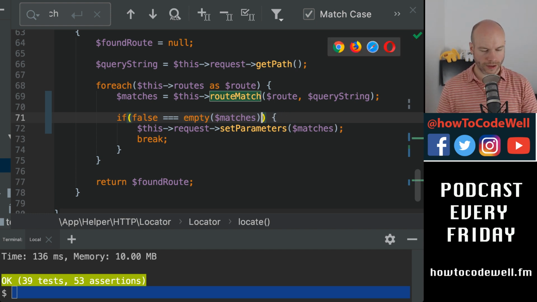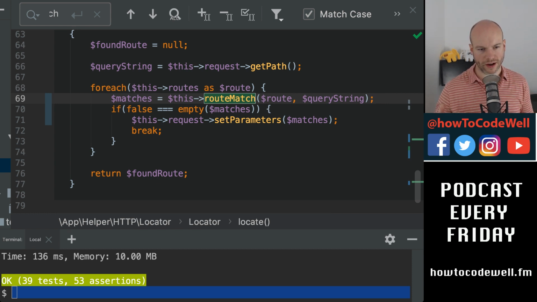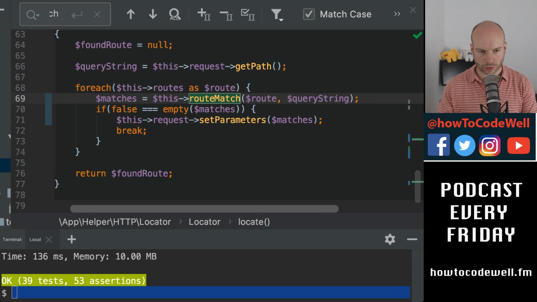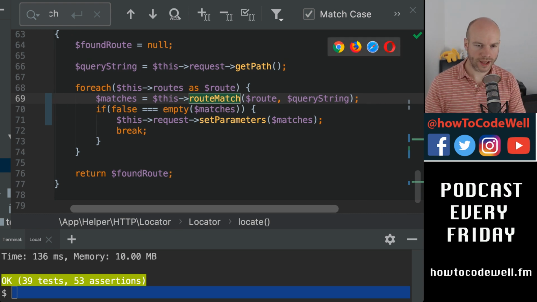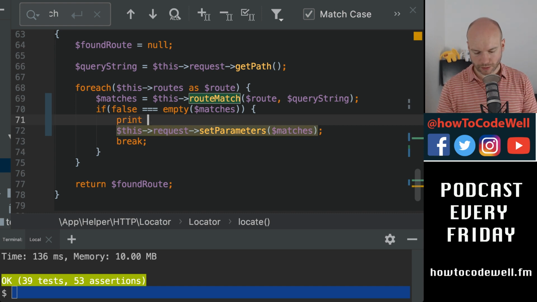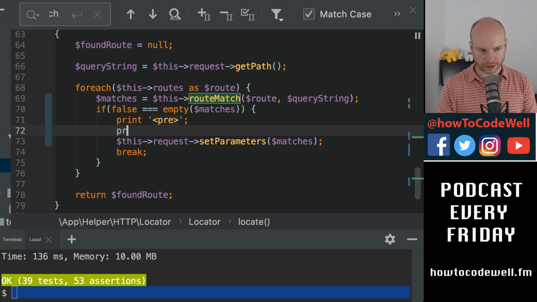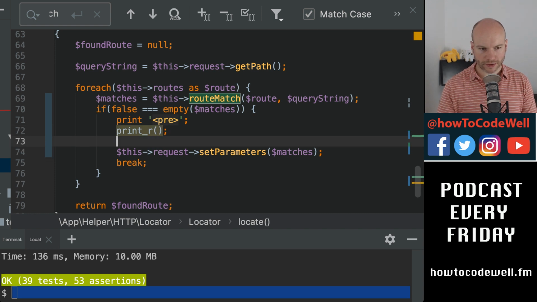Now I do know that the first parameter is itself the query string, but I've got a feeling there is a way I can manipulate that. So I will do that in just a second. But let me just make sure from this point of view that we are actually returning what we are saying we're returning and not something silly. Print R. Oh, I wish I had my debugger.